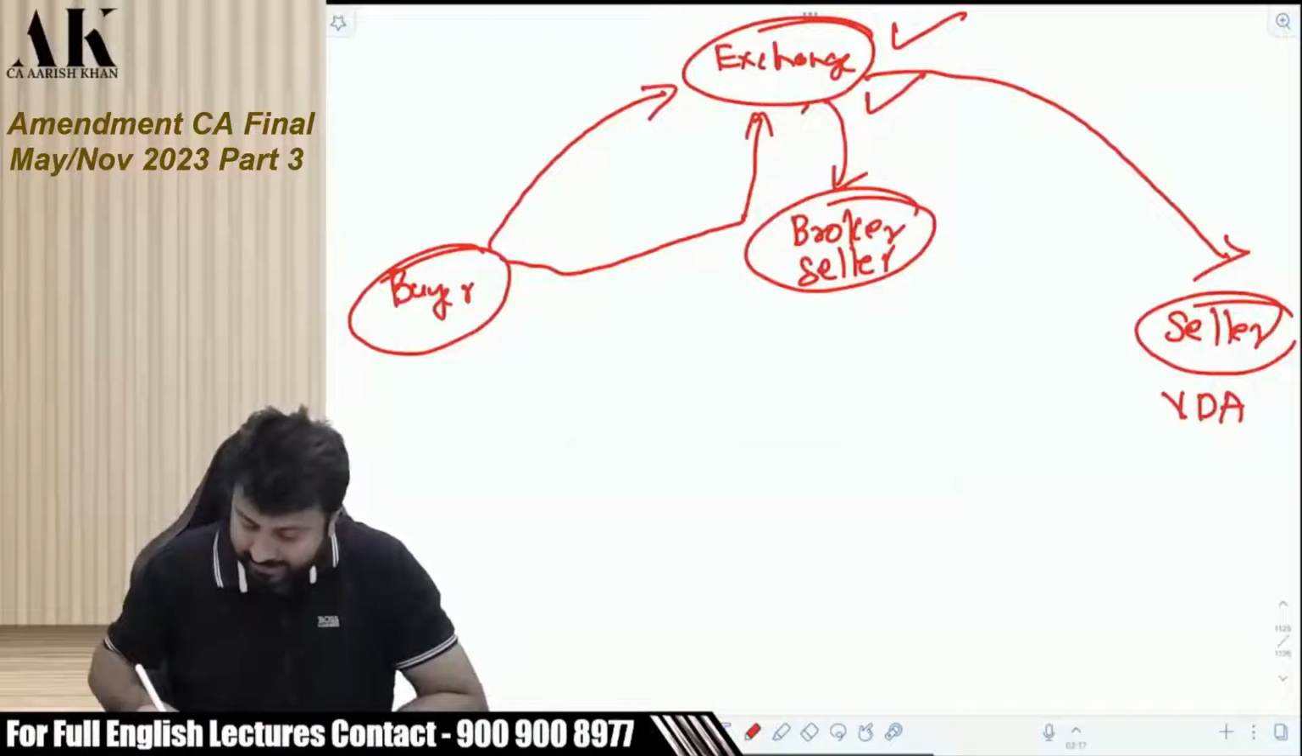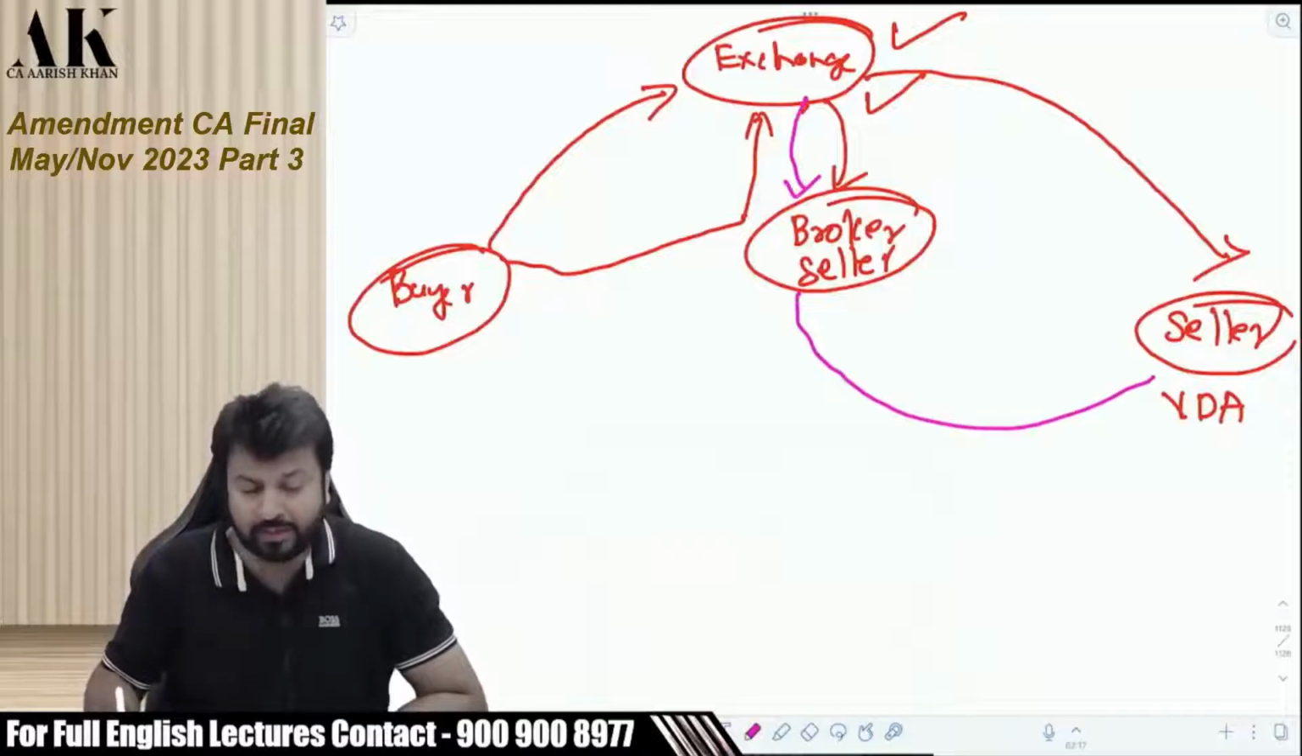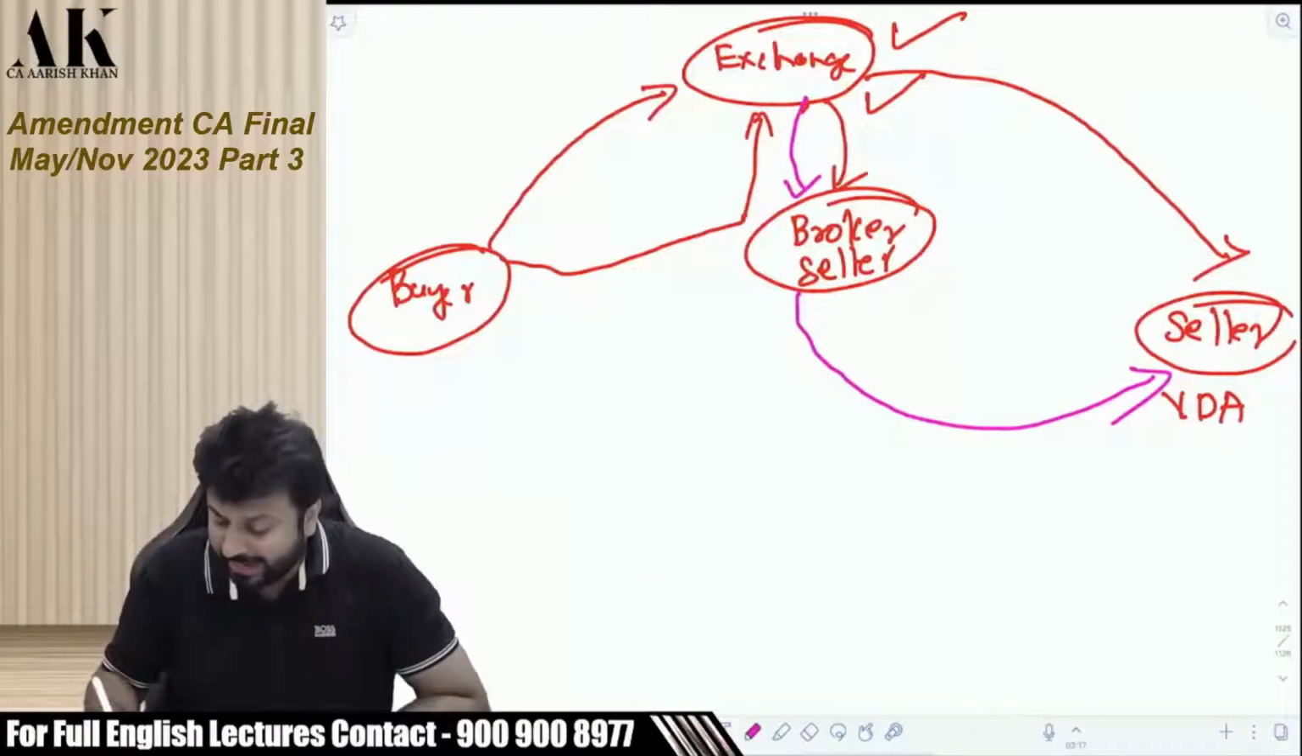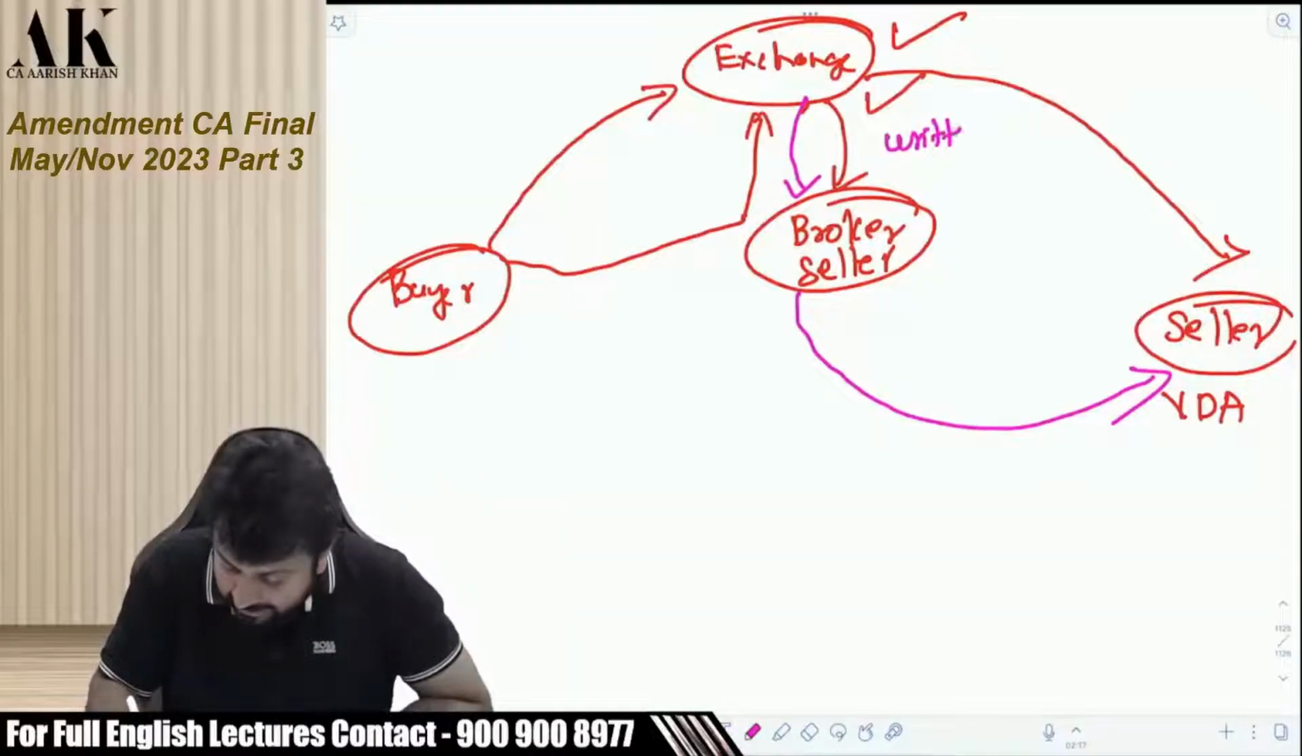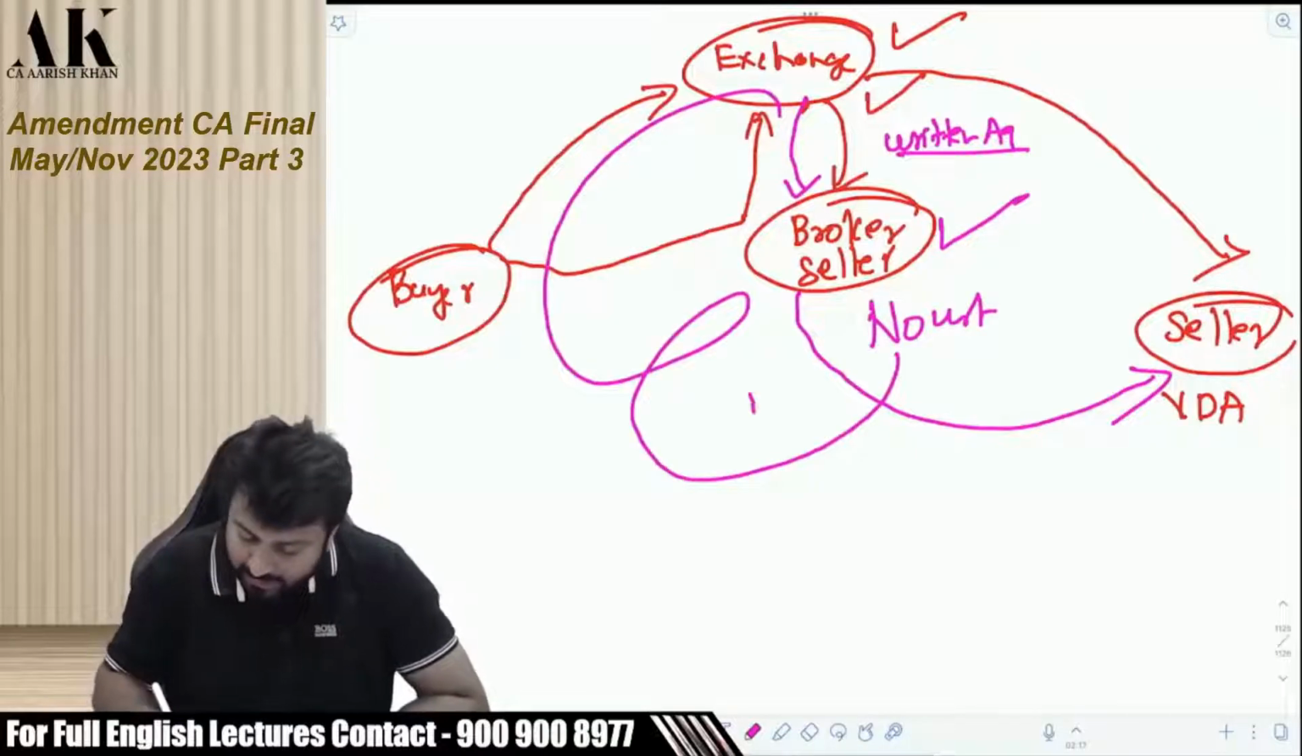But if the exchange is making the payment to the broker and the broker is making the payment to the seller, then if there is a written agreement between both of them, the broker will deduct. If there is no written agreement, then both will deduct, both.